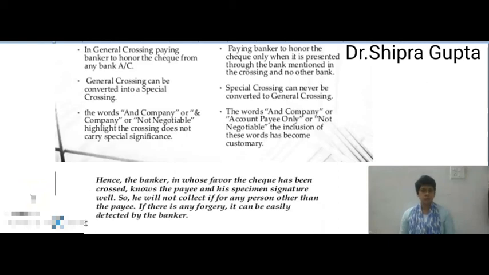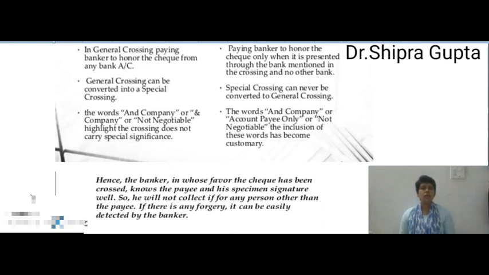So in conclusion, the banker in whose favor the check has been crossed knows the payee and his specimen signature well. So he will not collect it for any person other than the payee. This is the feature of a special crossing check.